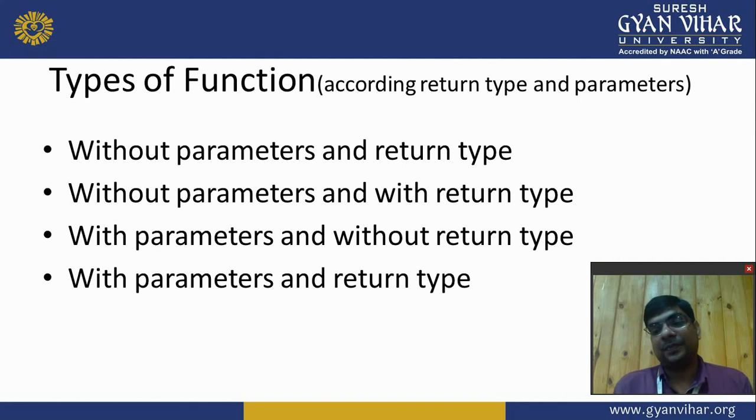Second type, if it has only a return type but no arguments or parameters. If it has parameters but no return type, that is the third type. And last is it has both return type and parameters. I take an example.